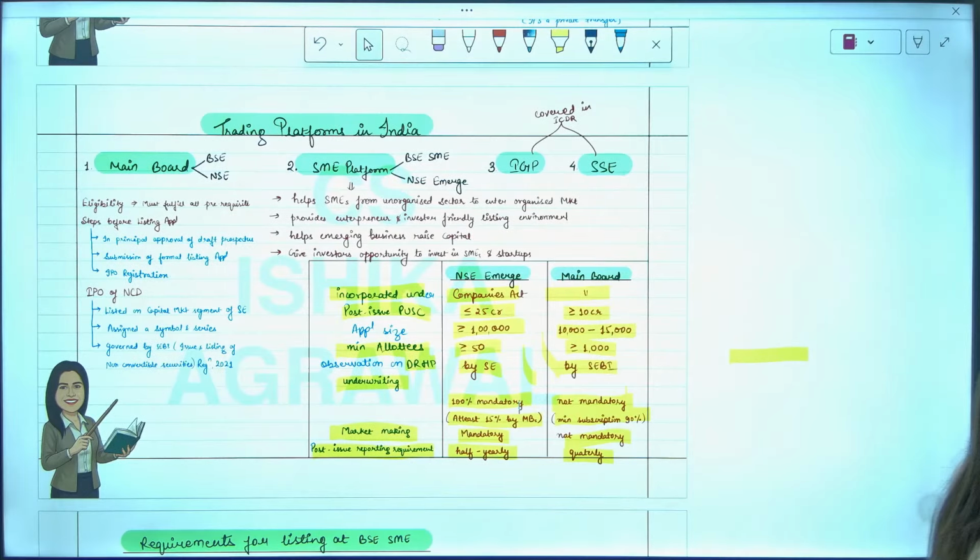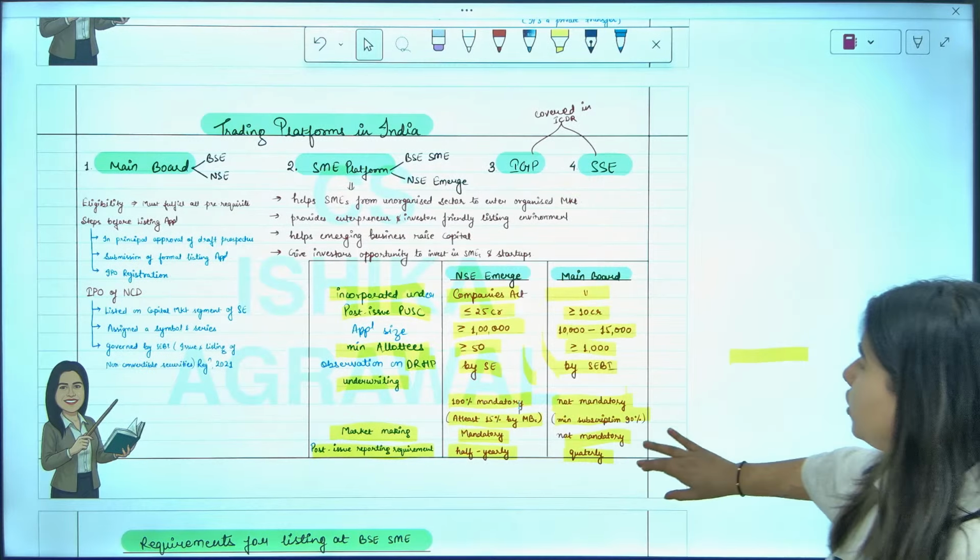Yes, Keshav, is your doubt clear? Keshav, is everyone clear with the trading platform in India?